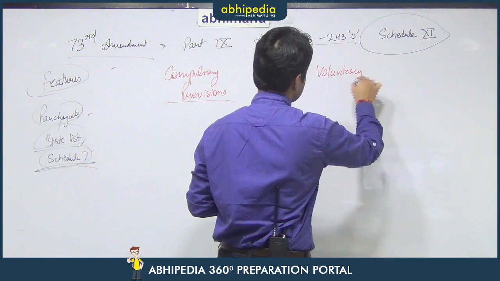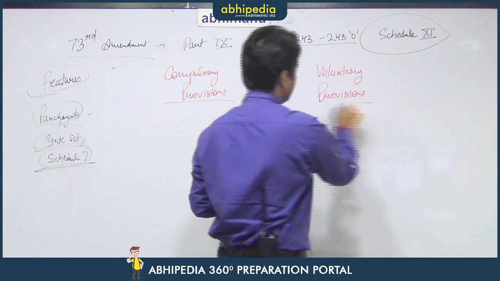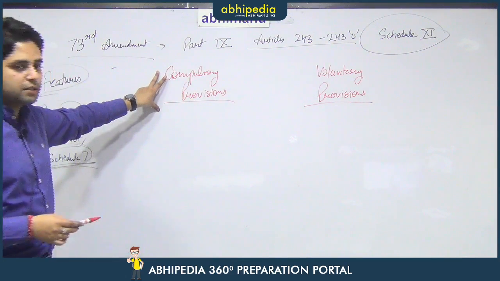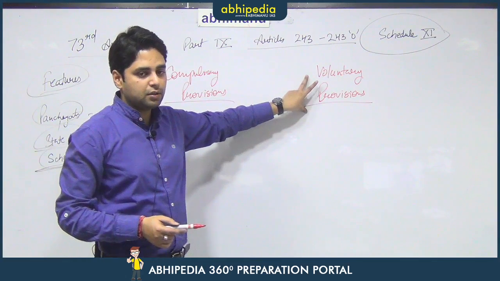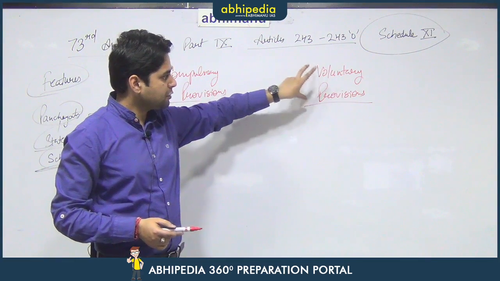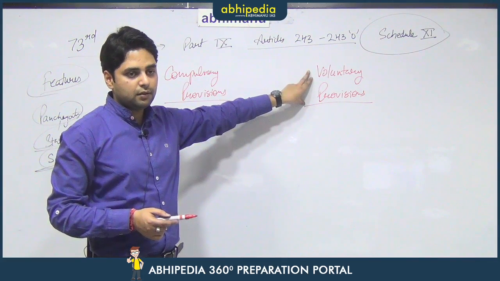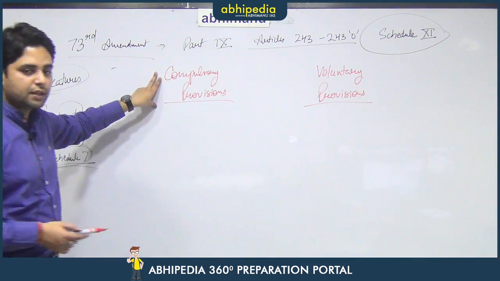What it means is that the Constitution of India under the 73rd Amendment gives 2 types of provisions. Some provisions are compulsory for every state to implement, whereas some provisions are voluntary in nature. So the implementation of voluntary provisions depends on the will and power of the state concerned, whereas these provisions are mandatory for every state to implement.